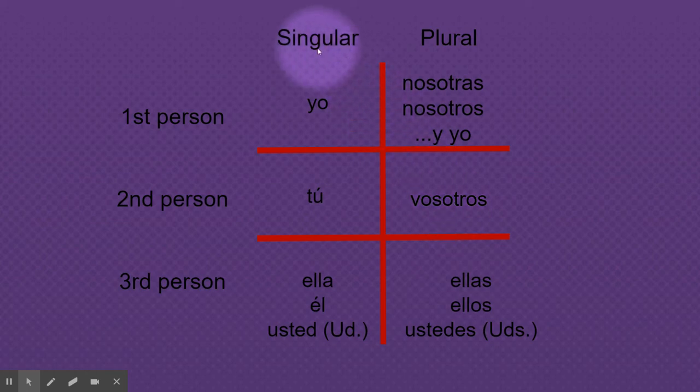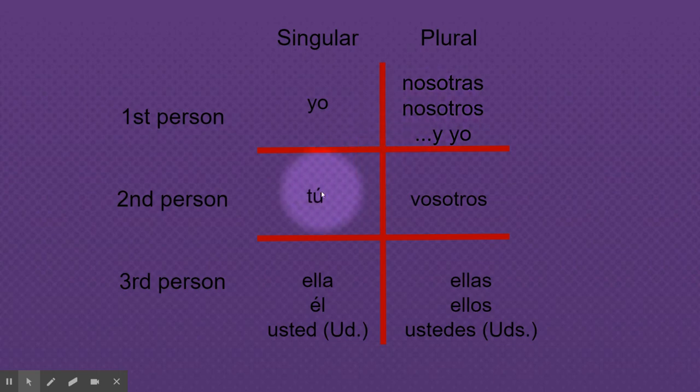But the left side of the chart is the singular side, and the right side of the chart is the plural side. The top row is first person. First person is when you're talking about yourself. So think about an autobiography. First person singular, you're talking about yourself. First person plural is we, or someone and I. The point of the plural first person is that you are part of the group, but it is a group.